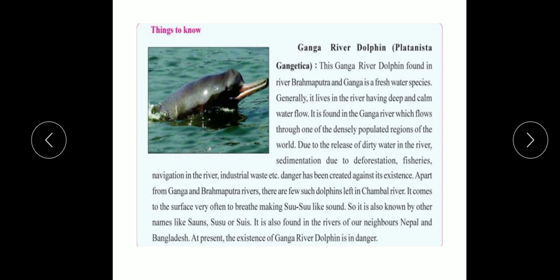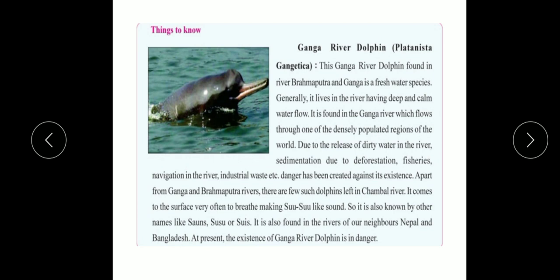These dolphins come to the surface quite frequently, for breathing purposes. While breathing, and remember this point, it is very important, dolphins make a shh shh type of sound.